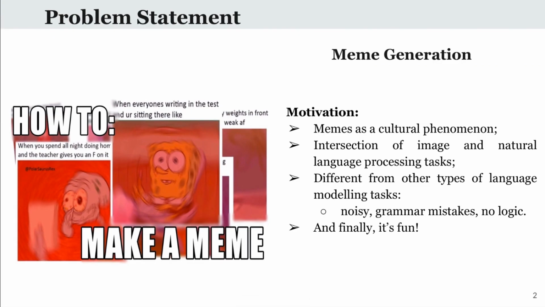Nowadays, memes have become a part of modern culture. The meme generation task itself is closely related to image captioning and the natural language processing field of deep learning. Thus, meme creation can be automated using deep learning algorithms. But the task is different from the classical image captioning problem, and the difference is in creating multiple humorous captions for a single image. It is also different from other types of language modeling tasks, as the captions are often noisy, contain grammar mistakes, and have no logic.